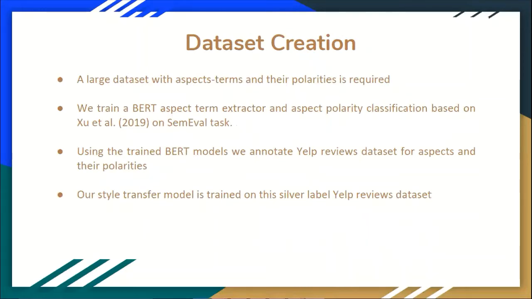Moving ahead, the dataset that we use in our task. We needed a large dataset with aspect terms and polarities. So what we did was we trained a BERT aspect term extractor and aspect polarity classification model, similar to Zhu et al.'s BERT models. We trained it on SemEval task data, and using this pre-trained BERT model, we annotated the Yelp reviews dataset for aspects and polarities. And our style transfer model is trained on this silver label Yelp reviews dataset.